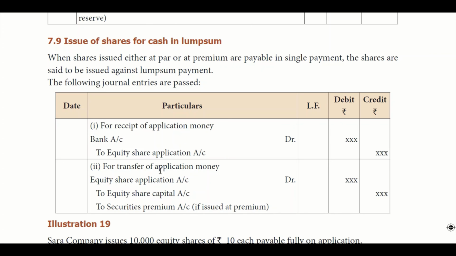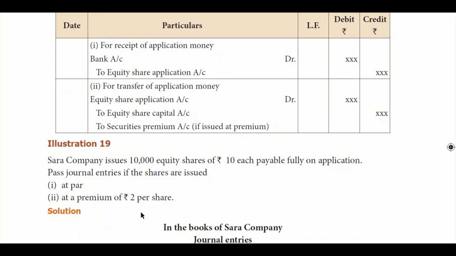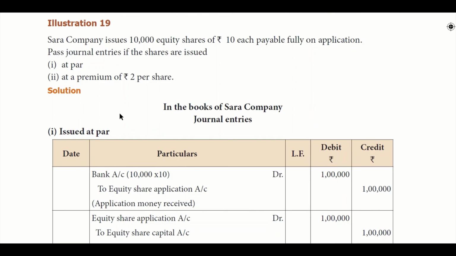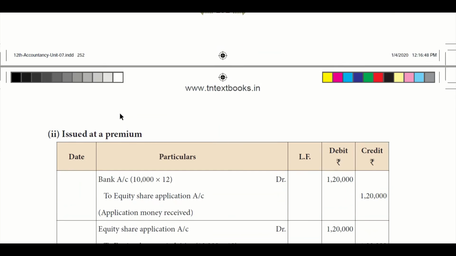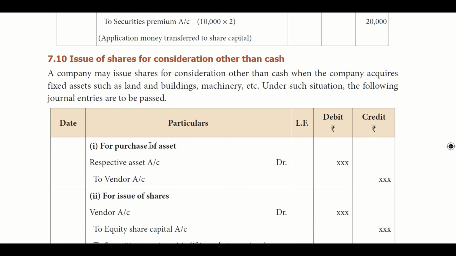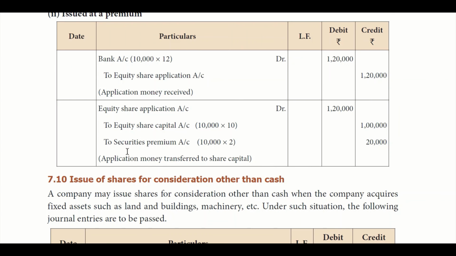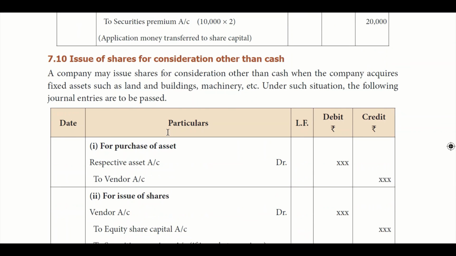So this whole money is now transferred to share capital account, and if the share was issued with a premium, then you will credit the securities premium account also. There is an example given here which you can go through, which is simple. And for the one with premium also they have given another example. I don't want to go through it, it is simple, you can go through.